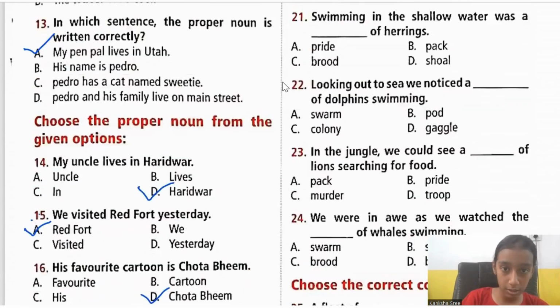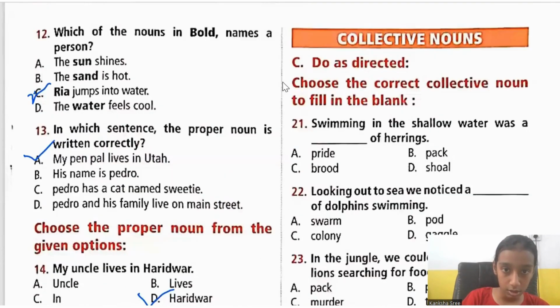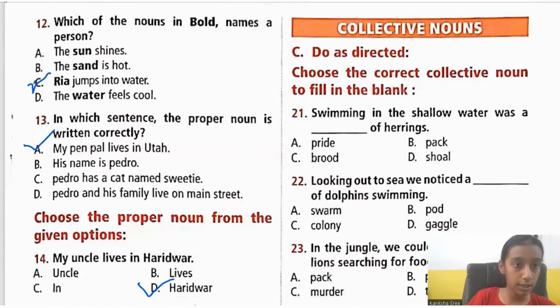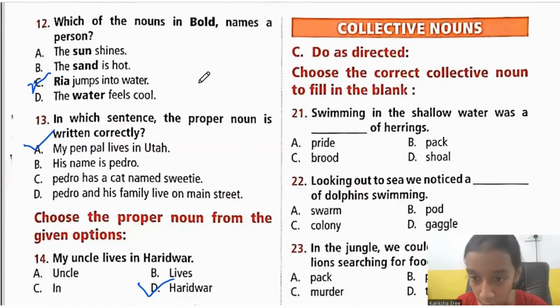Next one, that is collective nouns. So now we have come to the next topic, that is collective nouns. What did I tell you about collective nouns, children? I told you that for a group of something, we name it another thing. Like a group of dogs, you call a pack. A group of puppies, you call a litter. A group of flowers, you call a bouquet.